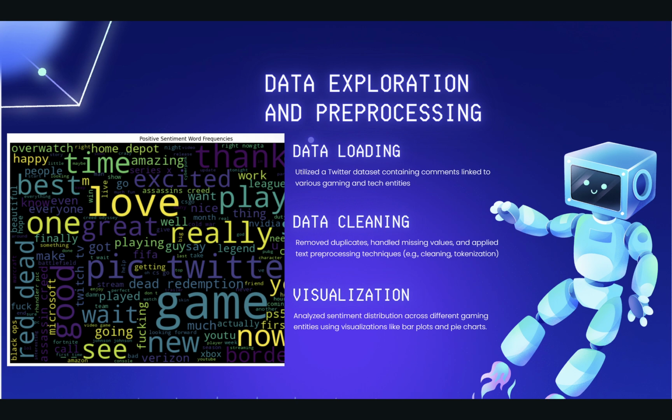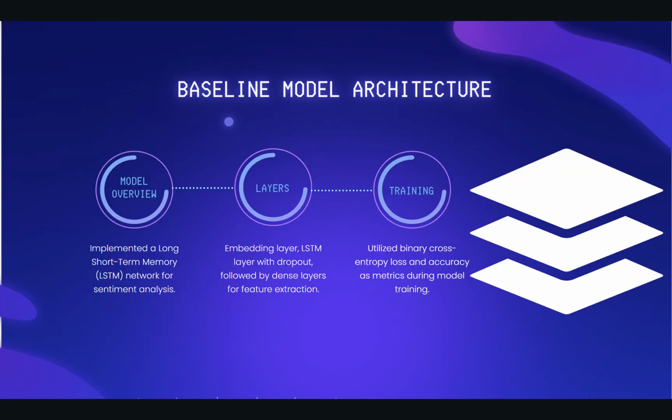This is essentially a word cloud, and it is among the fancier visualizations that we generated, hence it is in this deck. We can see that the most commonly occurring words over here are game, PS5, YouTube, Xbox, etc. These visualizations gave us a better understanding of the data set.